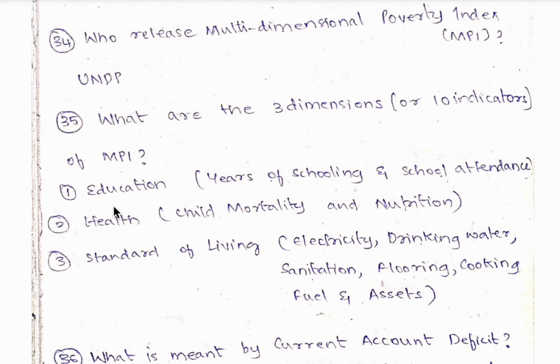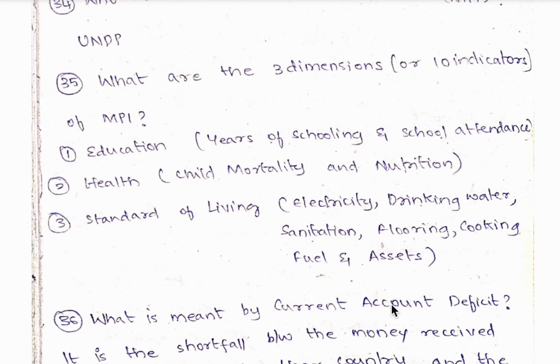35th question, what are the three dimensions and 10 indicators of the multi-dimensional poverty index, MPI? The three dimensions are education, health and standard of living, and the 10 indicators are years of schooling, school attendance, child mortality, nutrition, electricity, drinking water, sanitation, flooring, cooking fuel and assets. So all these are the 10 indicators of MPI, and these are the three dimensions of MPI.